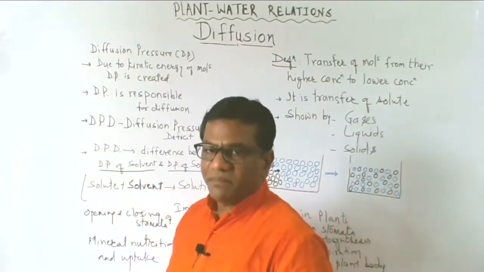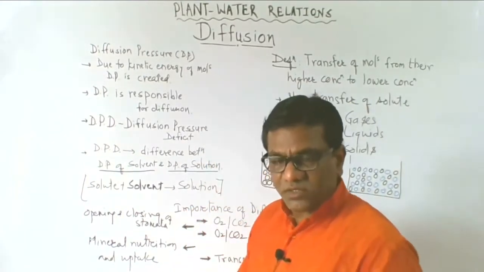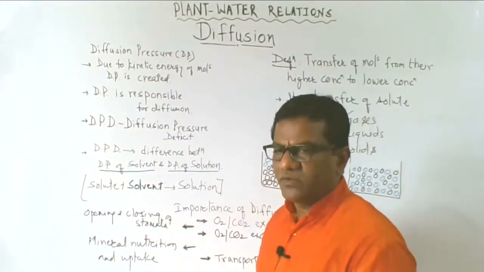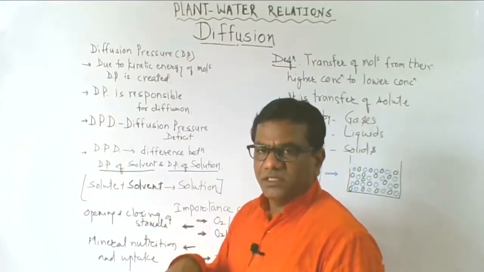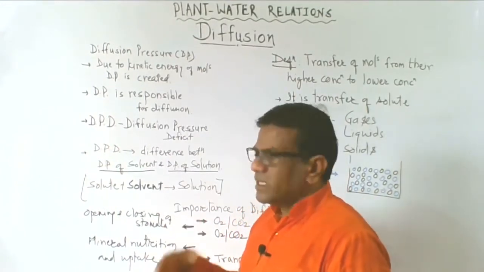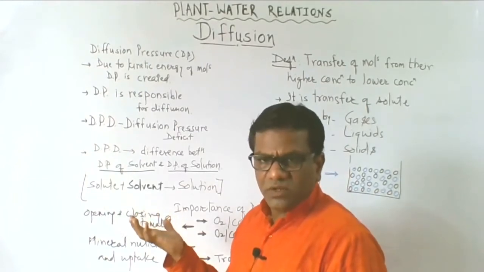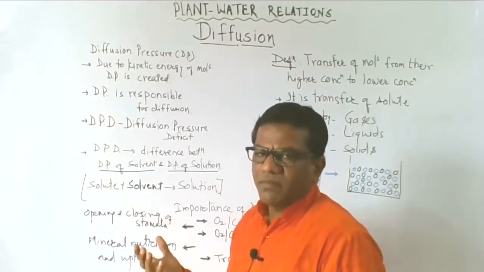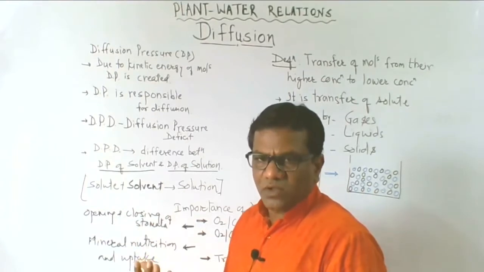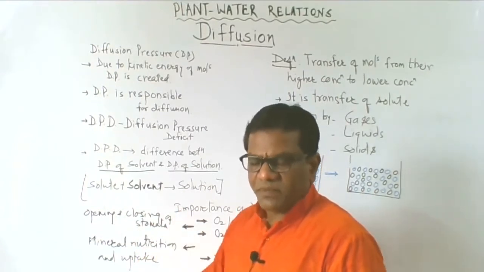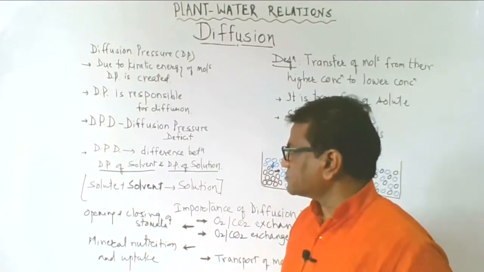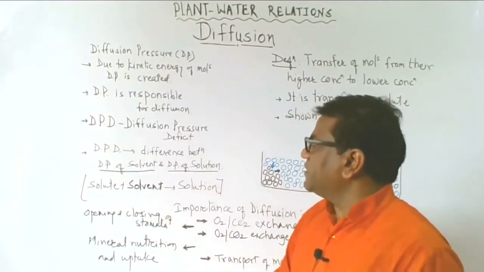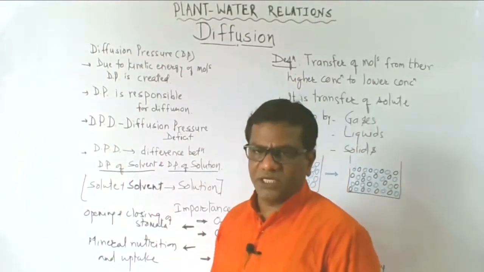So diffusion pressure is the result of the kinetic energy of the molecules, and diffusion pressure results in diffusion. Diffusion may or may not exist, but diffusion pressure definitely exists everywhere.